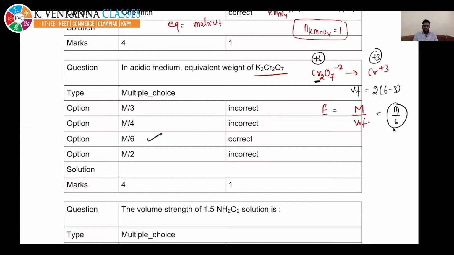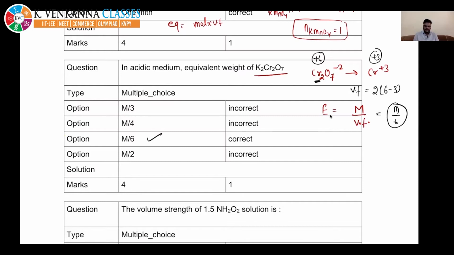Fine. Shall I move to the next question? Okay. So this is also a very nice question. You can write this in your notes, because I have not done any questions, but I have told you the formula.